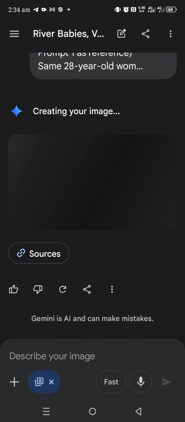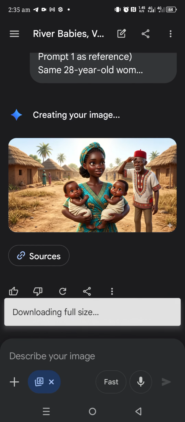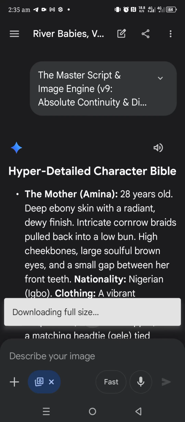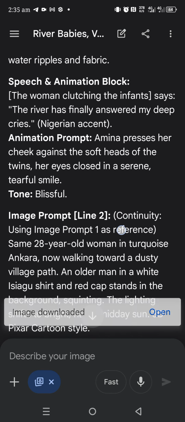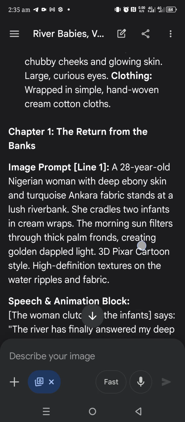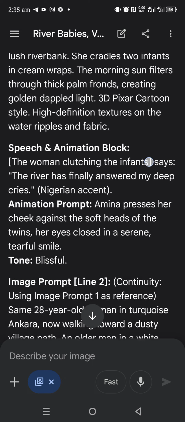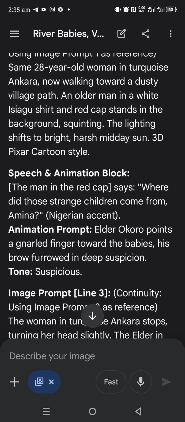Okay, the other image has finally come out. You see, the other image has come out. So now we are going to copy this other image, save it, and then move over to where you have part two of that image of the speech. So this is the first one. We did this one. We copied the speech. Now with the second one, image prompt line two, now the speech. Click on the speech.